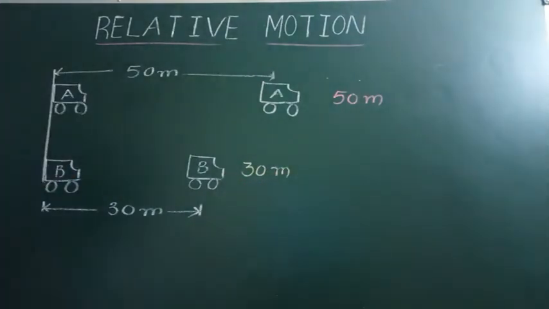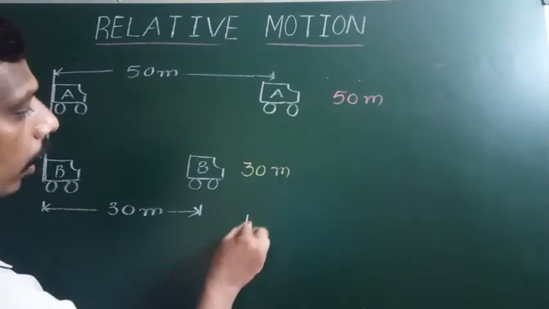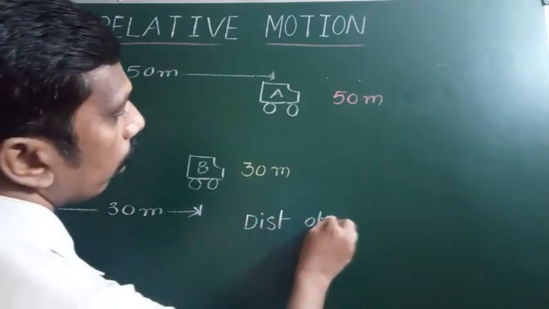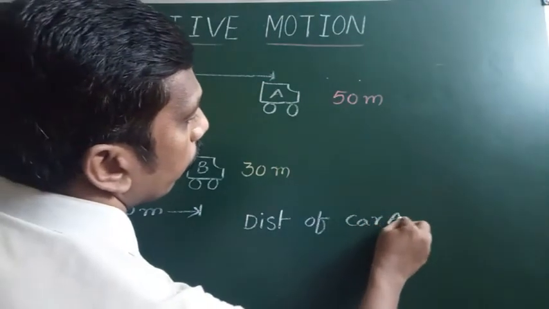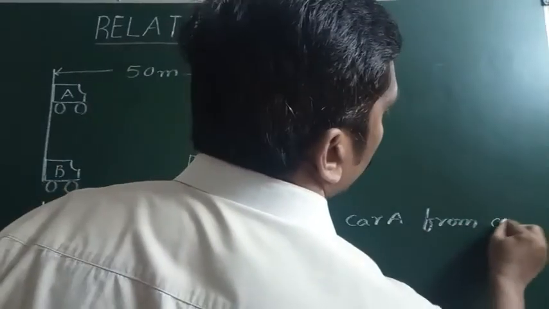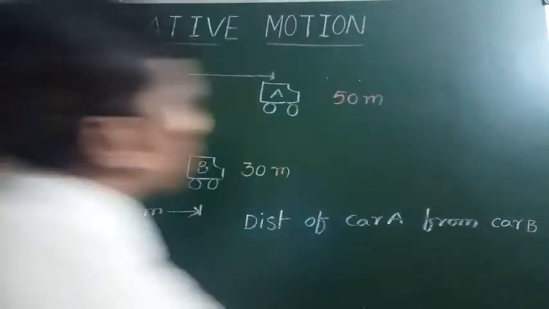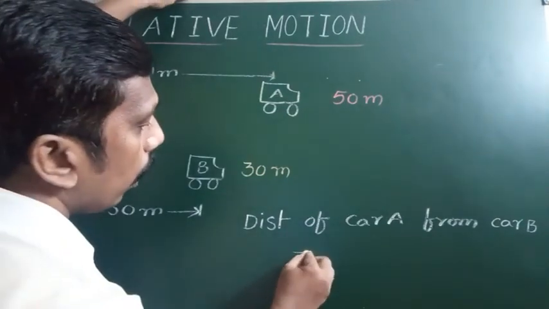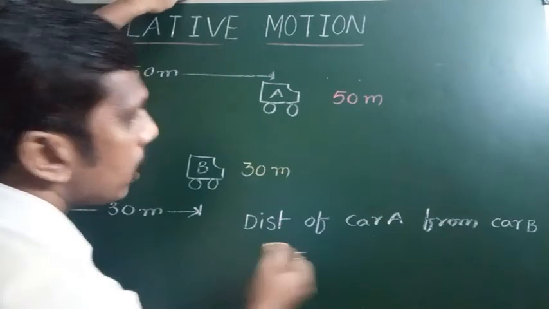Okay. Now, my question is, what is the distance of car A from car B? What is your answer? Your answer is absolutely correct. That is 20 meter. How can you say? To answer this question, the distance of car A from car B, we are subtracting the distance of car B from the distance of car A.